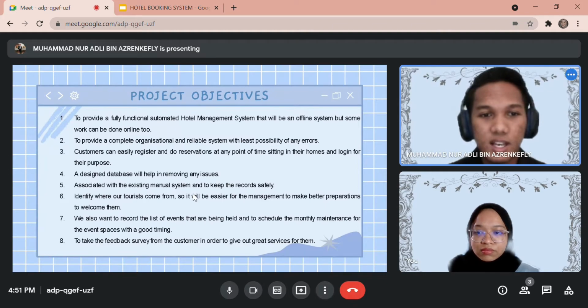The fourth one is a designed database will help in removing any issues associated with the existing manual system and to keep the records safely. The next objective is to identify where our tourists come from, so it will be easy for the management to make better preparations to welcome them.